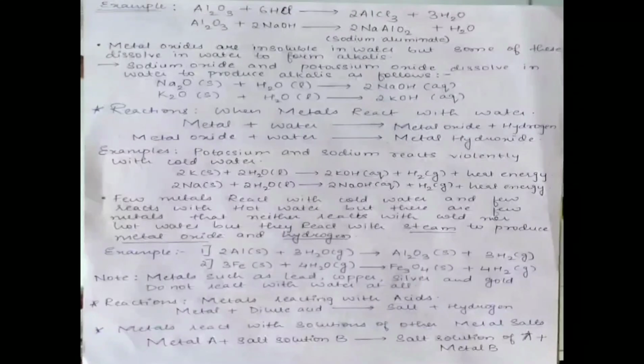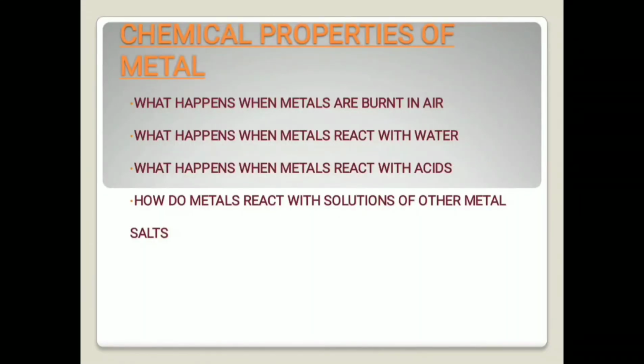Okay, now let us come to the last chemical property of a metal, that is how metals react with solutions of other metal salts. Now we'll be seeing both the cases here, when a metal reacts with a salt solution and when a non-metal reacts with a salt solution. Simply what happens is that whether it is a metal or a non-metal reacting with a salt solution, the more reactive metal or non-metal will displace the less reactive metal or non-metal from its salt solution. So let us look at the first case.